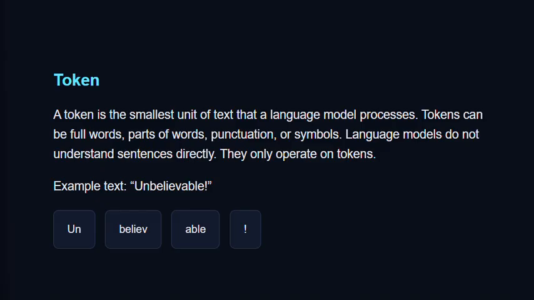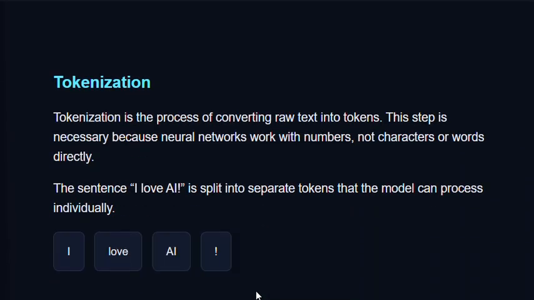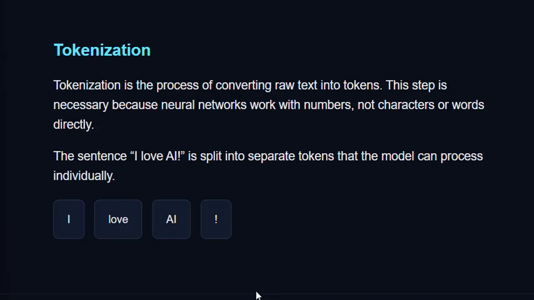Now, let's talk about tokenization. Tokenization is the process of converting raw text into tokens. Neural networks cannot process letters or words directly. They can only process numbers. Tokenization is the step that converts human language into those numerical forms. For example, if we take this sentence, I love AI and a punctuation mark, this will be tokenized as I, love, AI, and the punctuation mark, right? Each token is then converted into an integer ID.